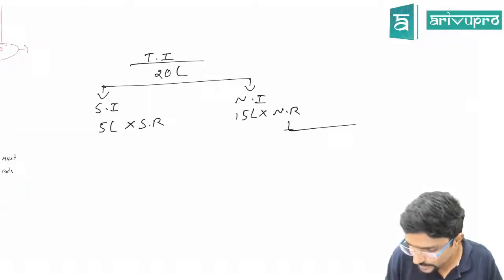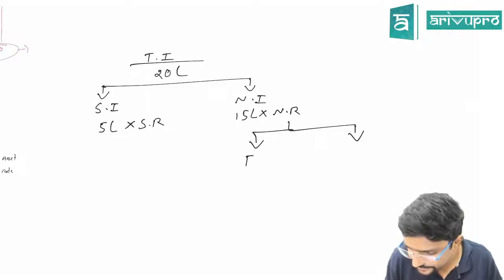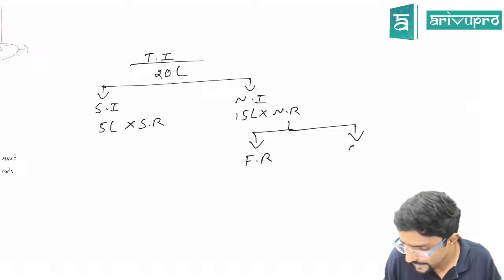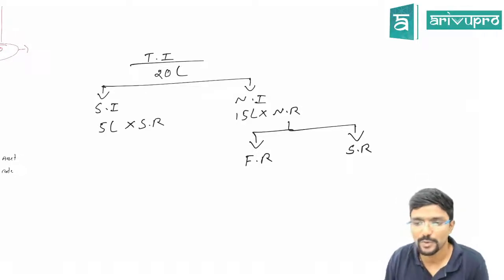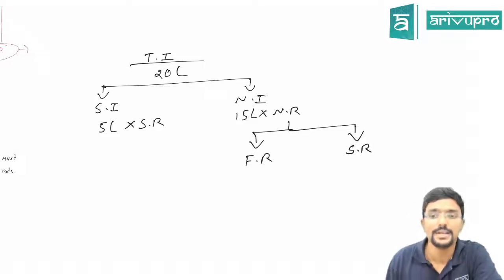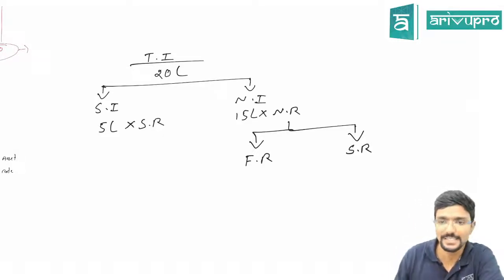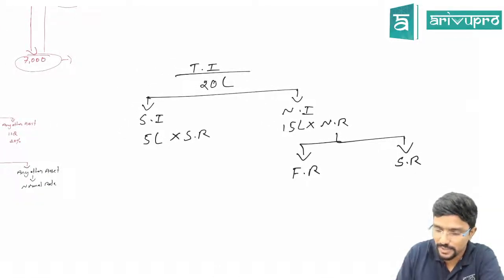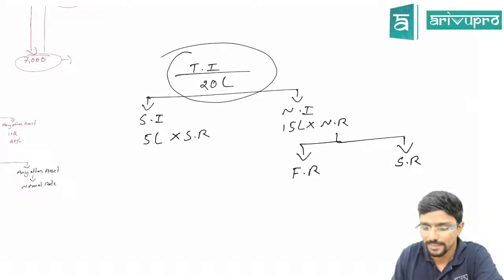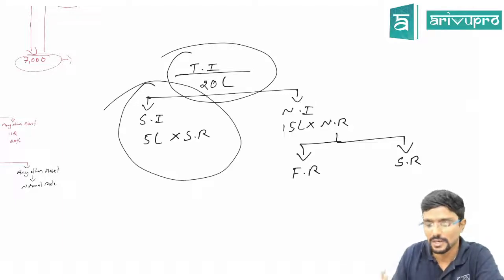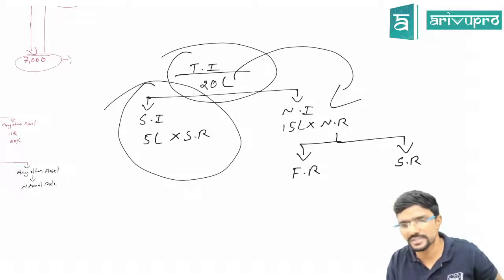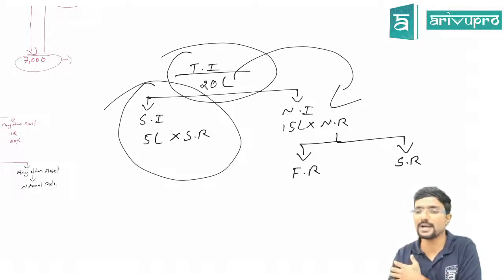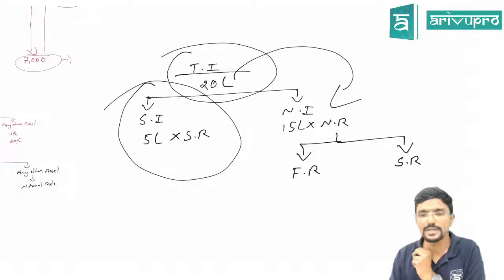The normal rate might be of two types: one is flat rate, the other is slab rate, depending upon who you are. Clear, guys? This is how. Sir, in the question they have given total income of Mr. Vikas as 20 lakhs, but they have not given anything with respect to special income. In that case, always assume the full 20 lakh is normal income. If they have not given any information with respect to special income, always consider it as normal income. These are some important points you have to be careful about.